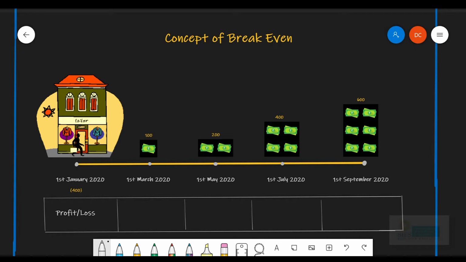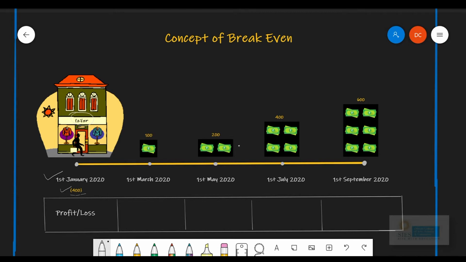On the screen you can see a timeline which starts from 1st of January 2020, wherein we have started a new business. In this case, I have taken up a tailoring shop. We have incurred a total cost of 400 rupees in setting up of this business. We know that as a business starts, we do not start earning profits immediately. We need to give time to our business in order to mature.